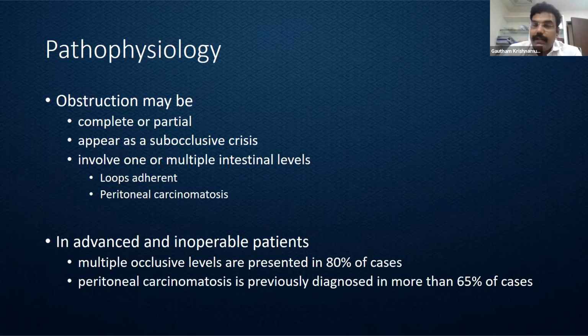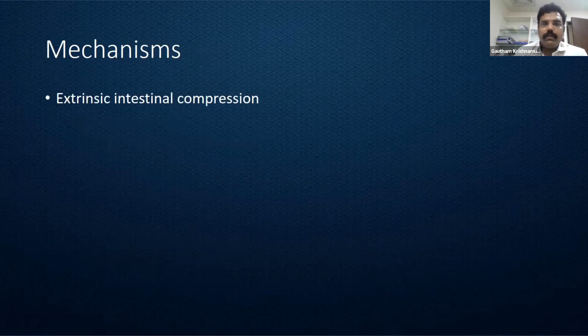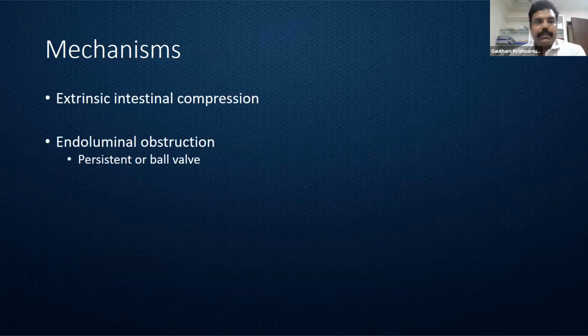So why is it important? Apart from the poor prognosis, the surgical management options are also limited when you have patients with diffuse peritoneal carcinomatosis. So what are the mechanisms by which the colon can get obstructed? It can be an extrinsic intestinal compression. That is where we looked at other organ involvement.